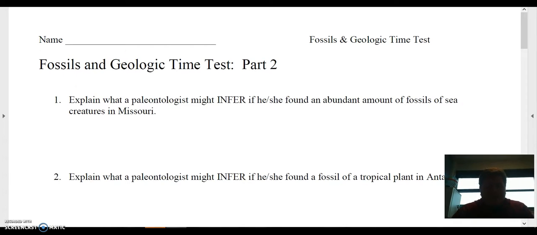Here is part 2 of our paleontology test, fossils in geologic time.